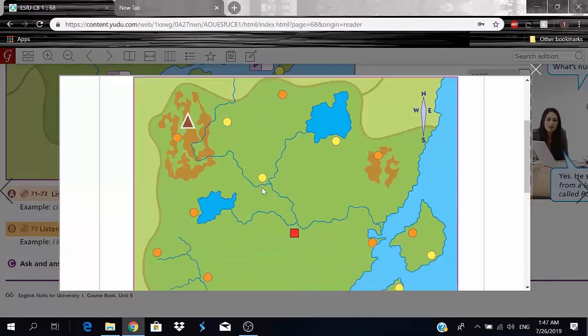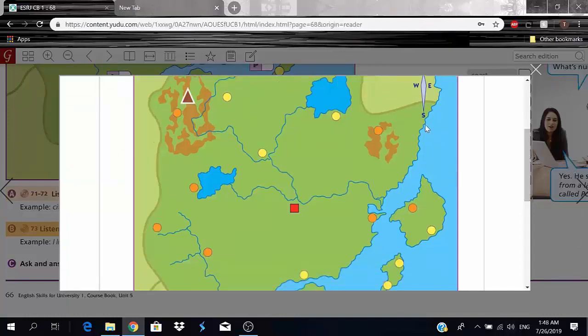Okay, so she lives in a town and it's on the coast. So just like Jeddah, the city that we live in right now, it's on the coast. Looking at the coast right here, all of this is the coast, by the way, guys. So we keep moving and look at that. We have a town right here. So this is the town that the lady is talking about, okay? So a town on the coast.